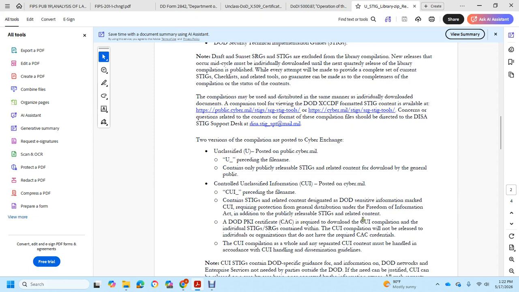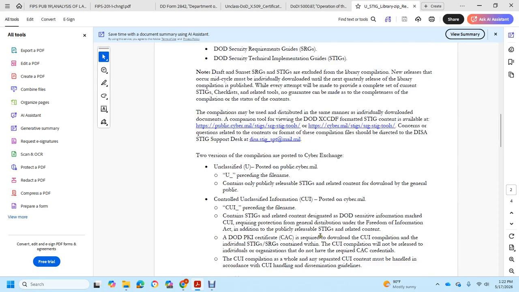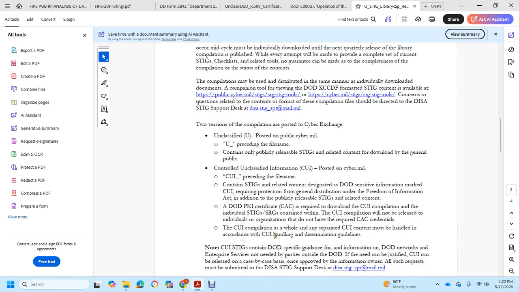It is required to download the Controlled Unclassified Information compilation as a whole. The individual Security Technical Implementation Guides and Security Requirements Guides contained within a Controlled Unclassified Information compilation will not be released to individual organizations that do not have the required Common Access Card credentials. The Controlled Unclassified Information compilation, wholly or separated, with the Controlled Unclassified Information content must be handled in accordance with the Controlled Unclassified Information handling and dissemination guides.